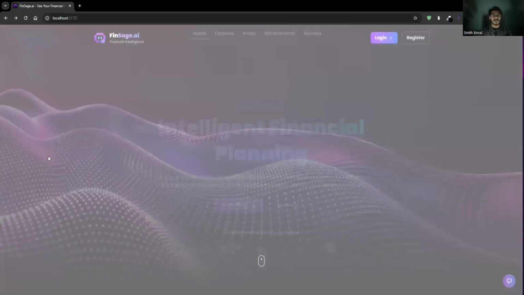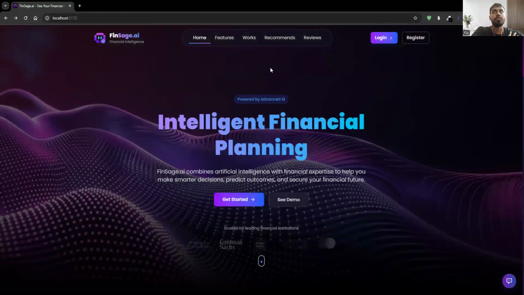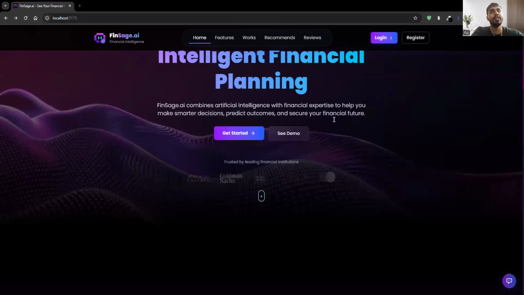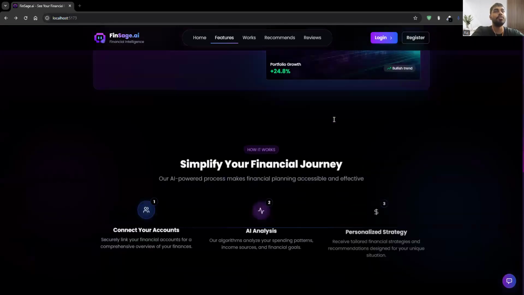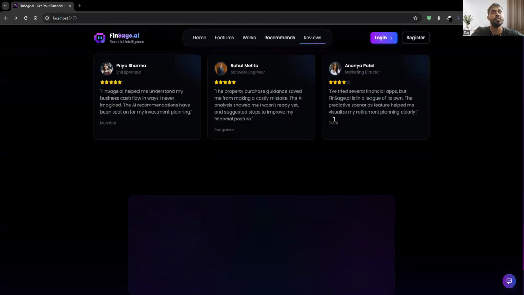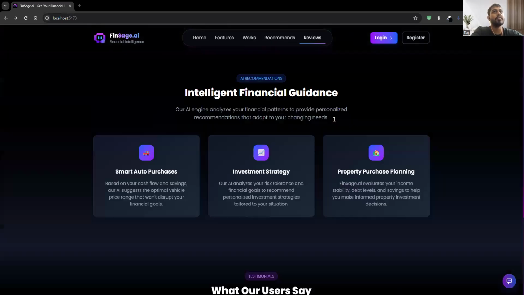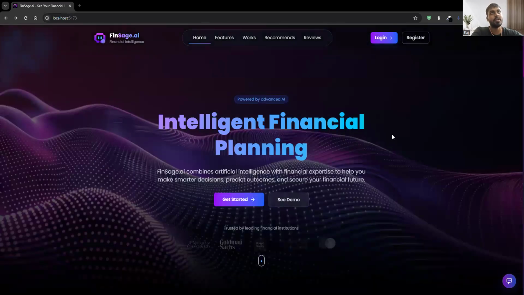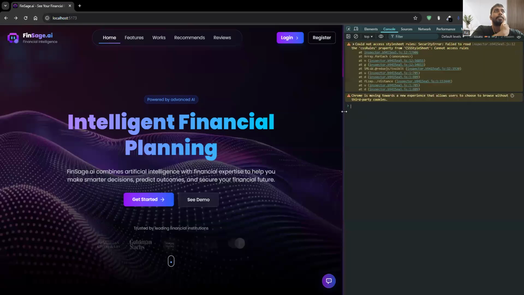Smith, can you please share the screen so I can explain my part? Yeah, sure. Okay, so yeah, it is visible. This is the landing page of the website, which is visible to the user when they first visit it. It is highly responsive and multiple technologies and libraries have been used, such as Tailwind for the responsiveness, Lucide React and the icon packs, and other things.